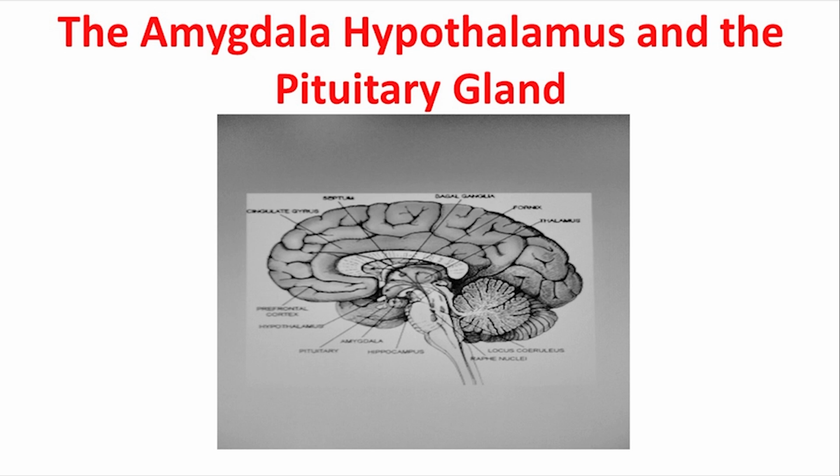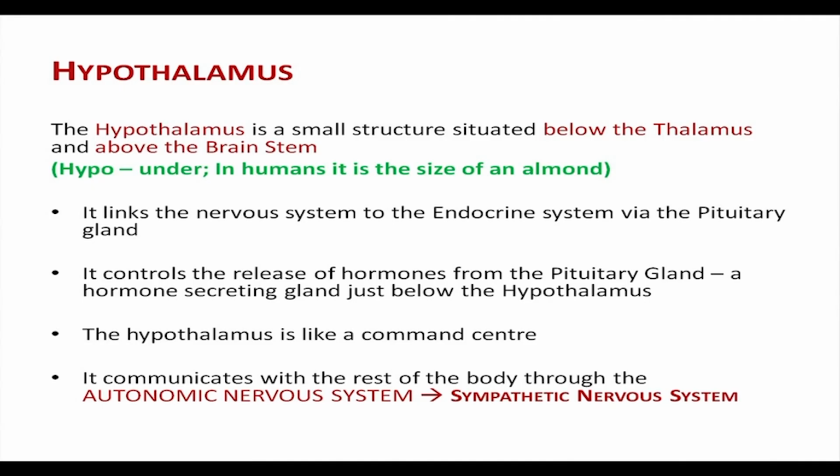Now coming to the hypothalamus. The hypothalamus is a small structure below the thalamus and above the brain stem. We have talked about the brain stem and its structures in the previous section.